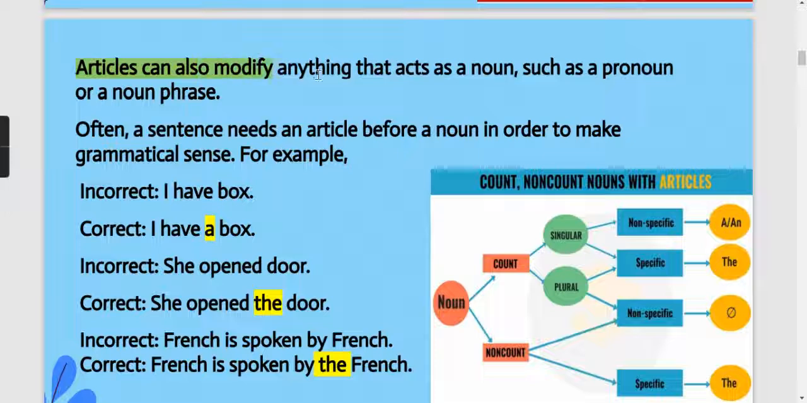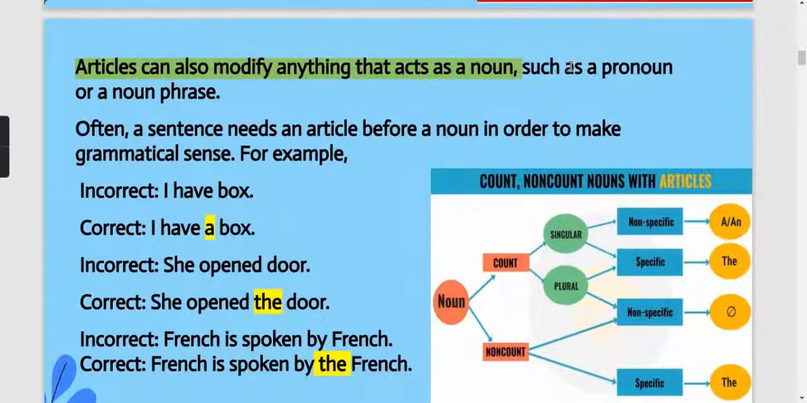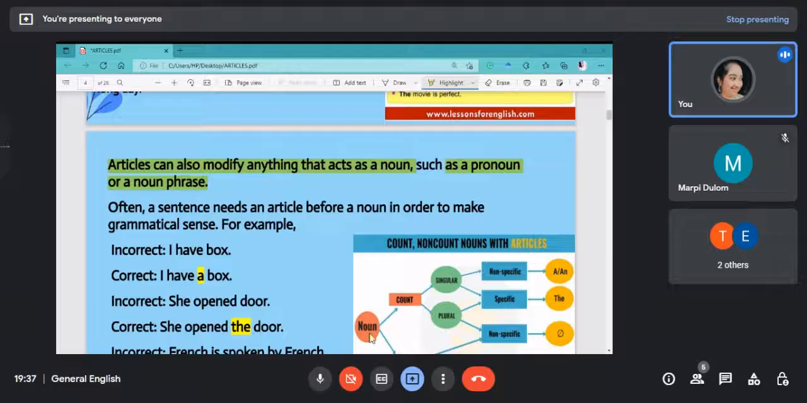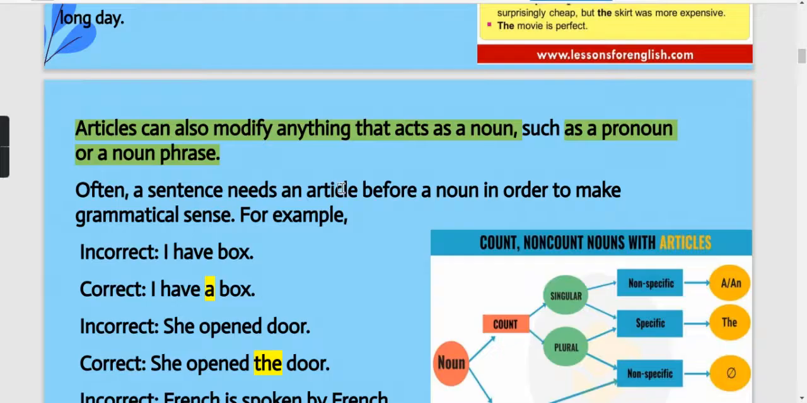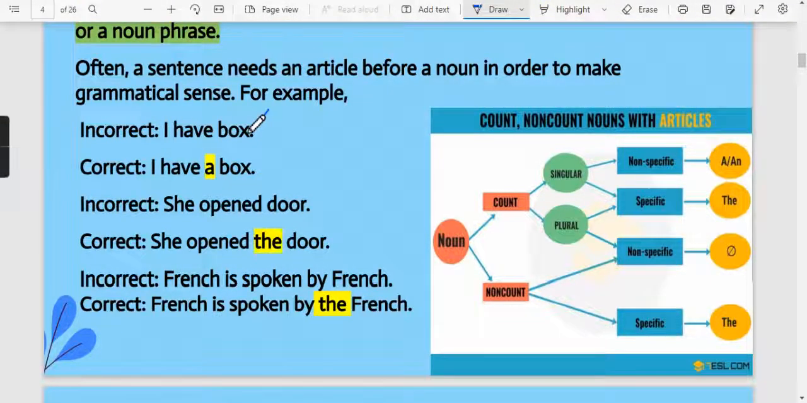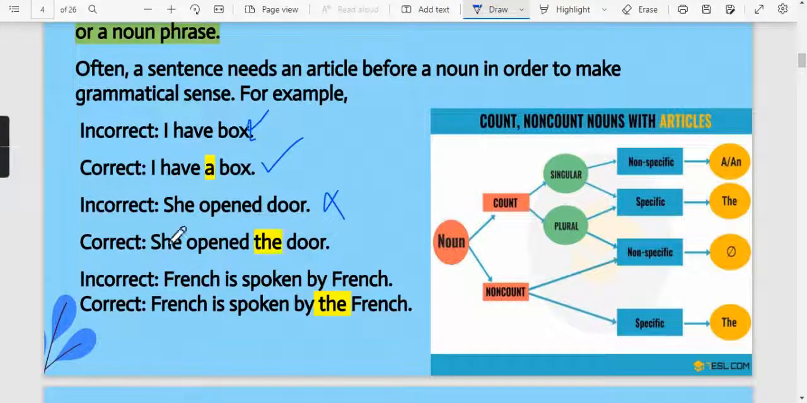Articles also modify a noun, and can also modify a pronoun, or can also act with a noun phrase. So for noun, pronoun and noun phrase, for all three things we can use the articles. Here we can see, I have box, so this sentence doesn't make any sense, so we will put the article a and make it I have a box. She opened door, again doesn't make any sense, she opened the door. French is spoken by French, again doesn't make any sense, so French is spoken by the French.